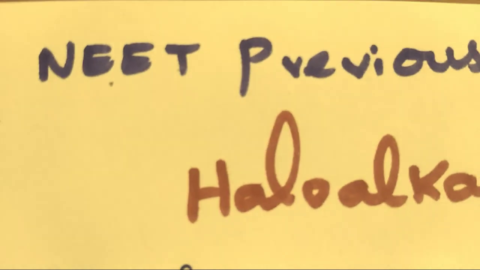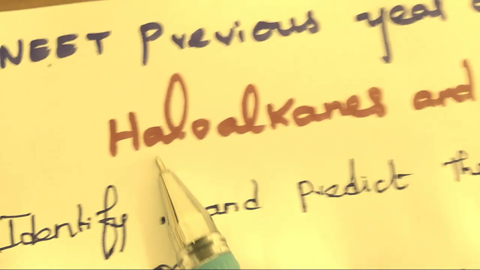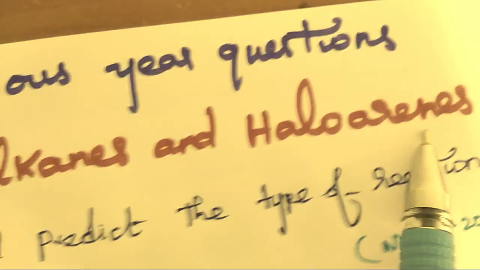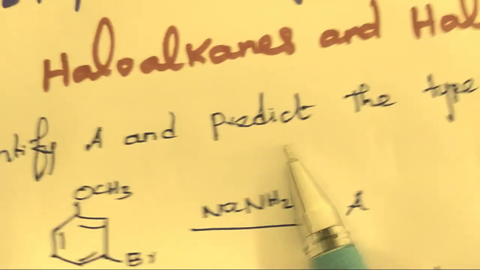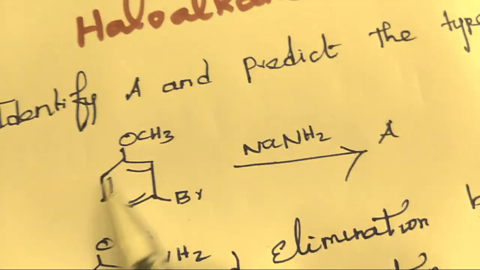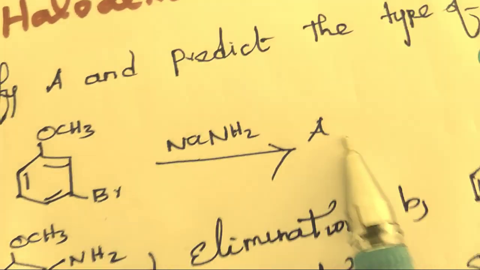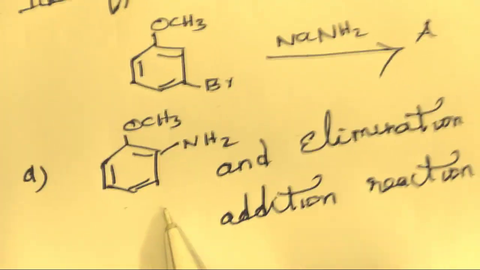Hi everyone, in this video I am going to discuss NEET previous year questions. The chapter name is haloalkanes and haloarenes. The question is: identify A and predict the type of reaction. This is a 2017 question. Metabromoanisole is reacted with sodium amide. Find out product A. Four options are given.